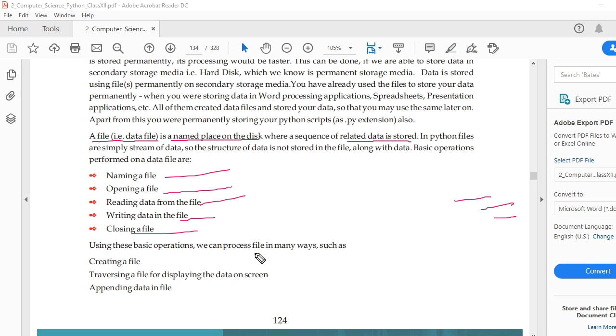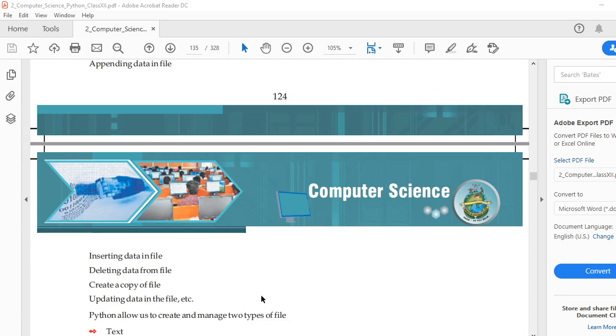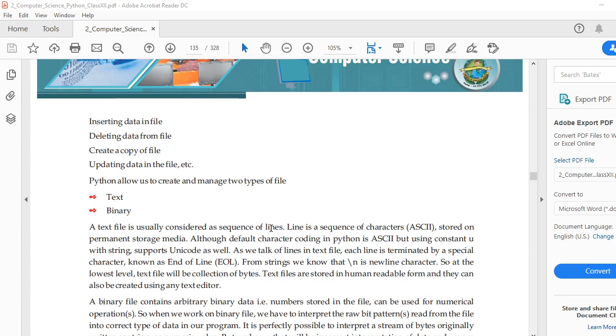First, creating a file, then traversing the file. Creating means a new file you are going to create. Traversing means the file is already there and you need to traverse from start till end. Appending means the file is there and you want to update it, then data will go after the previous data. That is appending to the data file. Then inserting data in a file, deleting data in a file, creating a copy, doing cut, copy, paste, and updating a data file. All these things we have to learn.